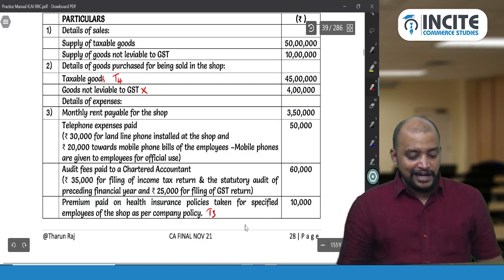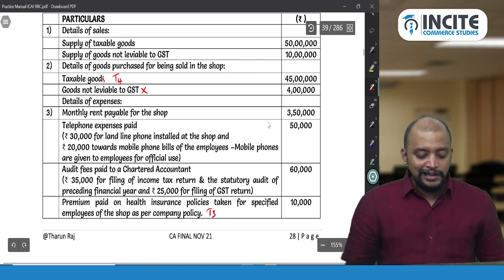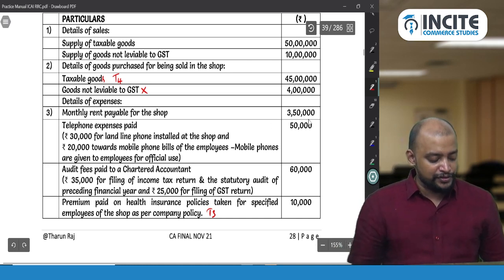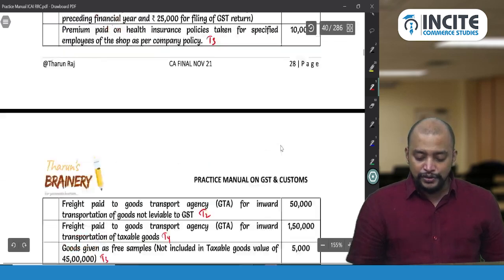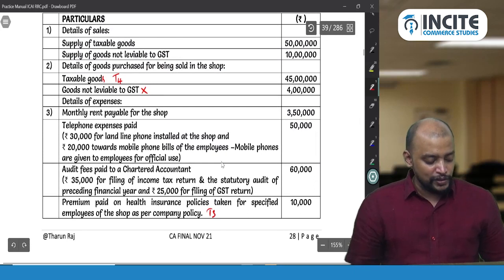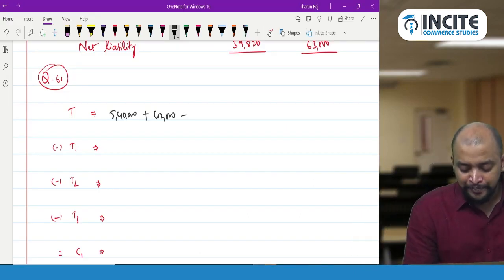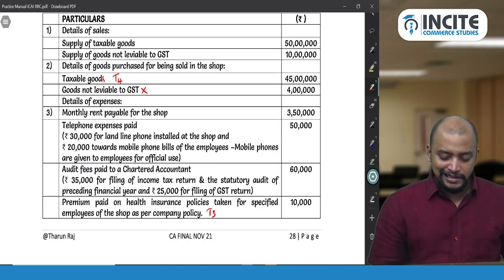Thereafter the next number is 4 lakhs. On 4 lakhs there is no GST paid. Monthly rent payable for the shop is 3,50,000. For services is there any different rate? No, the same rate of 12%. So 12% of 3,50,000 is 42,000. So 42,000 will be the rent-related GST.